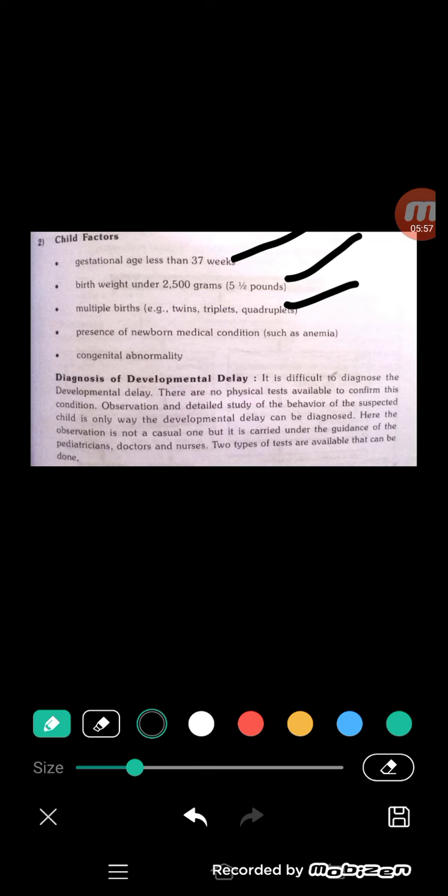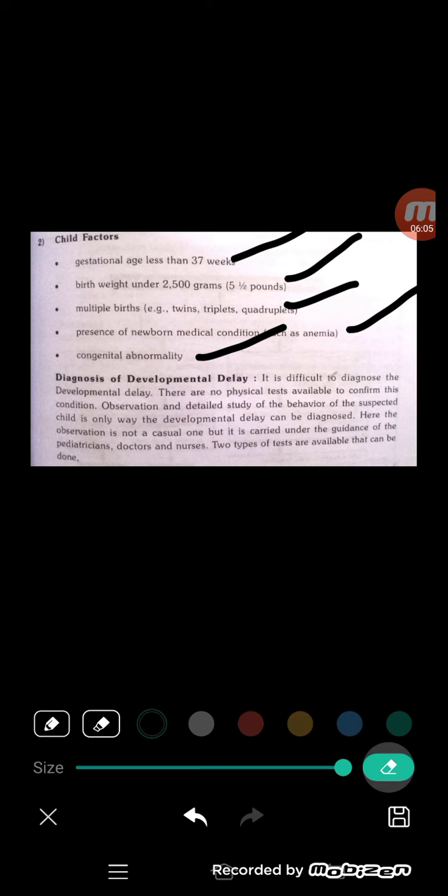And the presence of newborn medical conditions such as anemia, and gestational abnormalities present in the baby, lead to developmental delay. These are the mother factors and children factors.